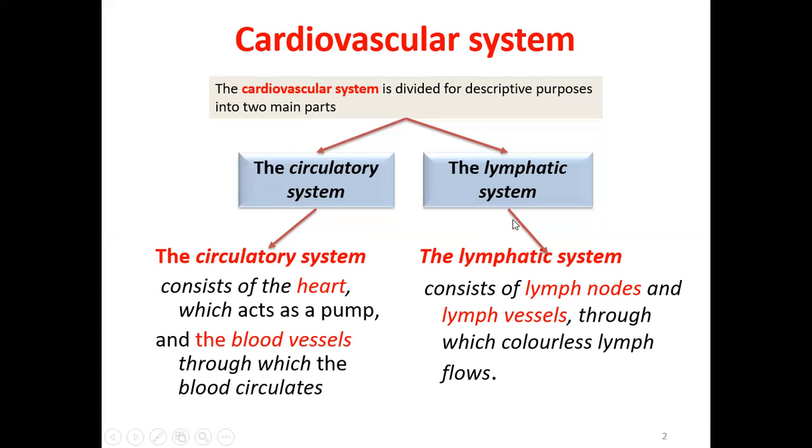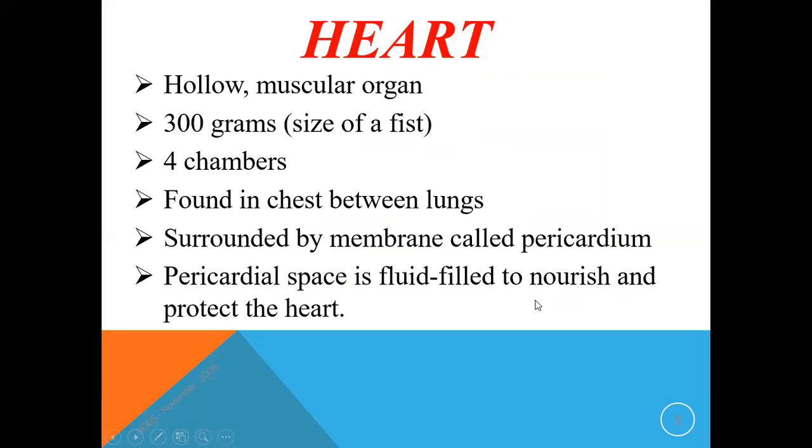Then we have the lymphatic system, which consists of the lymph nodes, lymphatic vessels, as well as a colorless fluid. Just like the blood flowing through the blood vessels, here there is a colorless fluid flowing, which is called the lymph, flowing through the lymphatic system. Today we'll study the circulatory system, and in the next class we'll discuss the lymphatic system.